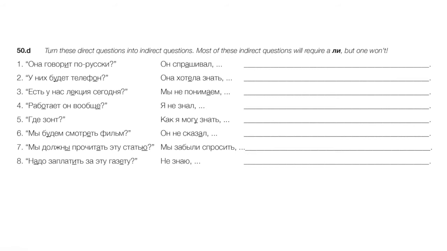7, мы должны прочитать эту статью. Should we read this? Are we supposed to read this article? Let's say we forgot to ask whether or not we were supposed to read. Okay, here the key word is должны, right? Supposed. Мы забыли спросить, должны ли мы прочитать эту статью.